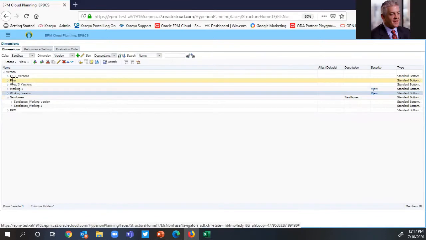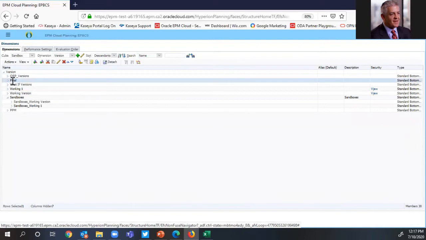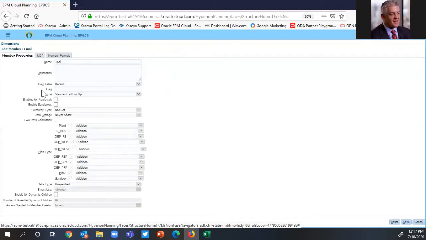If I go to my final version, that's typically where we publish all of our final plan data, as well as load actuals. In most applications users have read-only access, so there would be no need to enable sandboxes for this version, which is why it's not enabled.